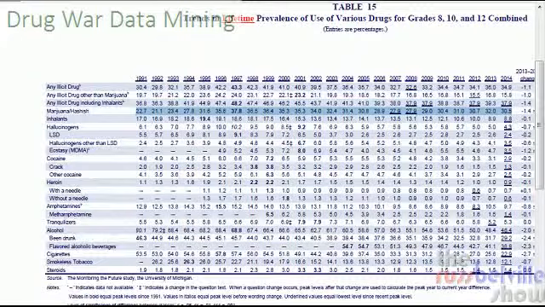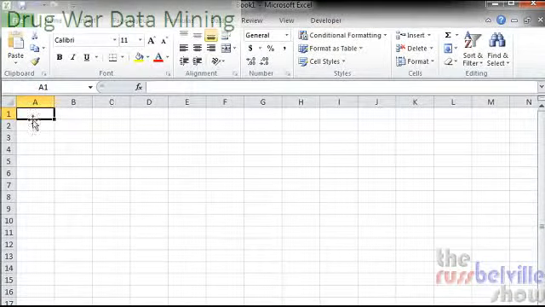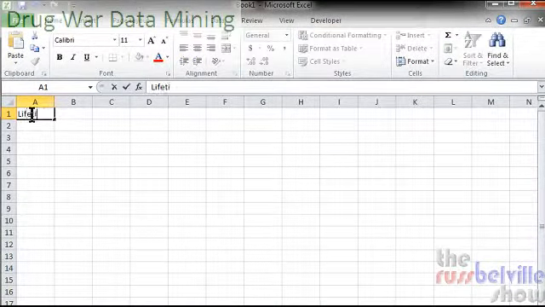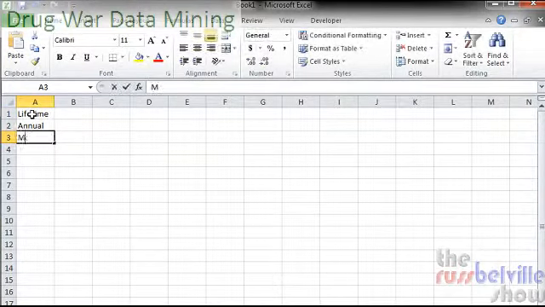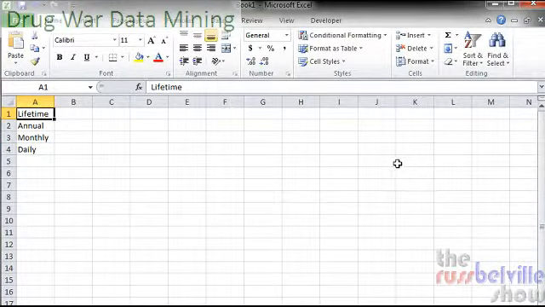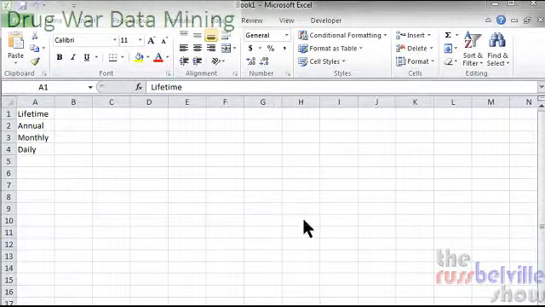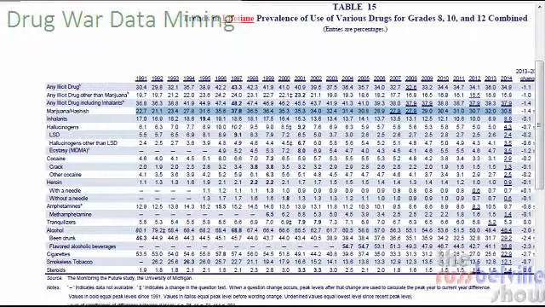So we'll switch over to our Excel program, and in there we'll just create some labels. We'll have lifetime, annual, monthly, and daily to match the 4 charts that we're going to be putting together. Now, here's a quick technique you can use to get the information out of the website. Highlight the numbers that you want and don't include any of the labels. You don't need the marijuana hashish. You don't need any of the percentages on the side. Just highlight the numbers from 1991 to 2014.